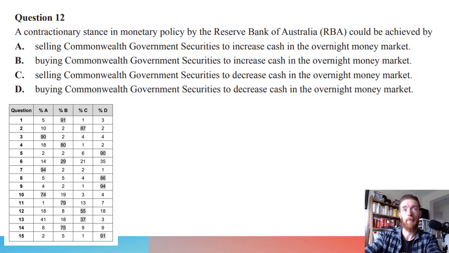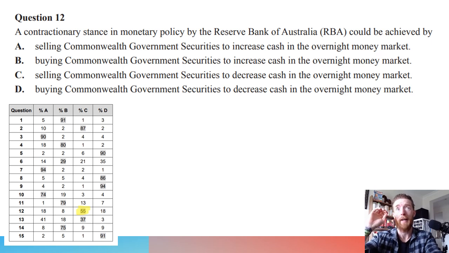Next up, question 12. A contractionary stance in monetary policy by the Reserve Bank of Australia could be achieved by. So we looked at this question. 55% of people got it right, so just over half, which is not bad, which is kind of fitting, seeing as you almost have a 50-50 chance in selling or buying Commonwealth government securities. It comes up a lot because even I get this mixed up all the time because I try and answer it too quickly. You've got to start thinking about the logic of what's going to happen.